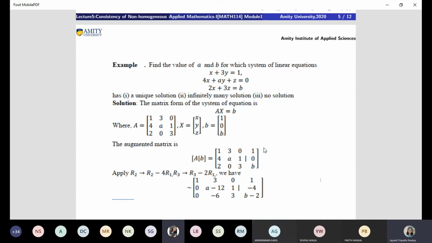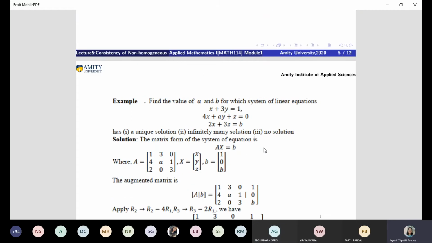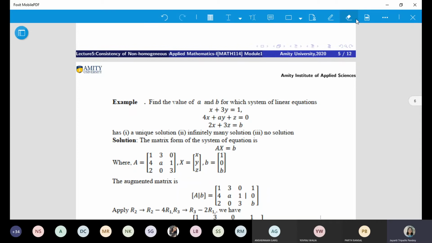So let's try and understand whatever concepts you have learned yesterday, we will be applying it according to the cases that we find. Now the question states, find the value of A and B for which this system has a unique solution, infinitely many solutions, and no solution. So the first thing that we have to do is convert the augmented matrix into echelon form, and let's see what has happened. I want you to focus on this.